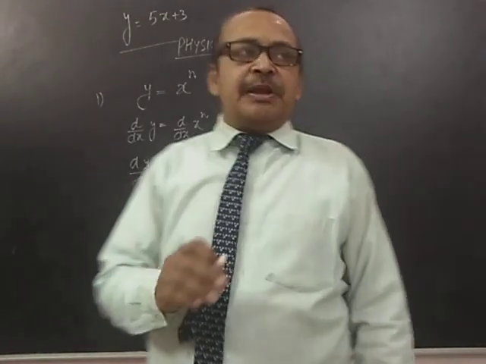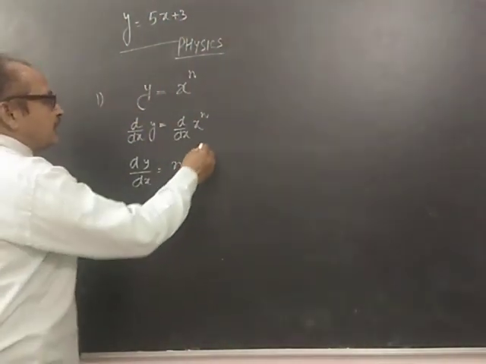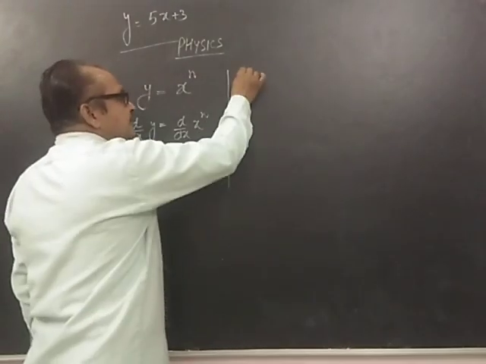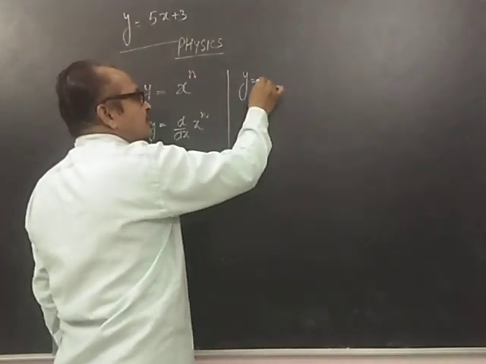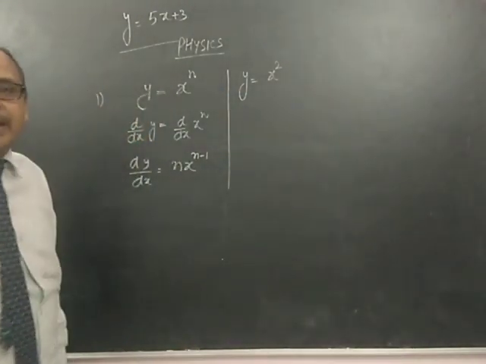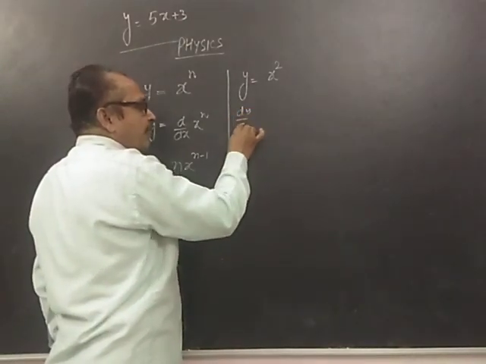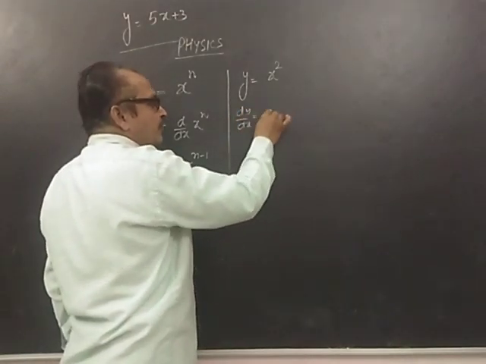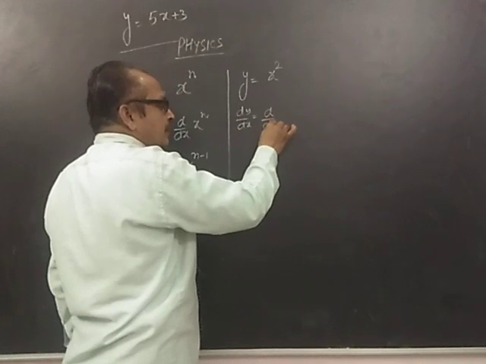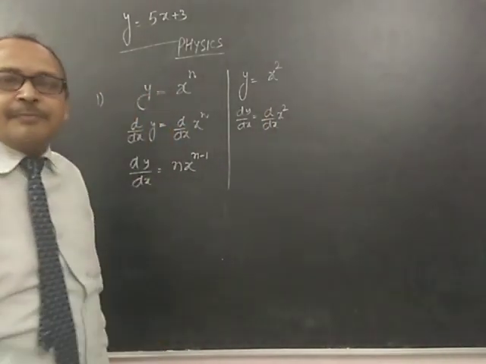If I explain with an example, suppose you have an equation, say y is equal to x square. So dy by dx will be equal to d by dx of x square.